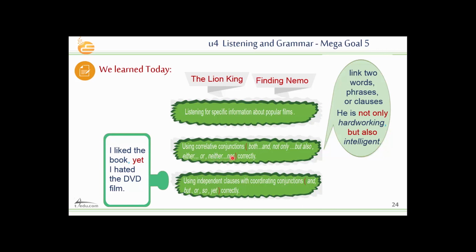Also the verb depends on the subject which is close to the verb. We also used independent clauses with coordinating conjunctions and, but, or, so, yet correctly. Here we use them. We have to use a comma before the coordinating conjunctions, okay?